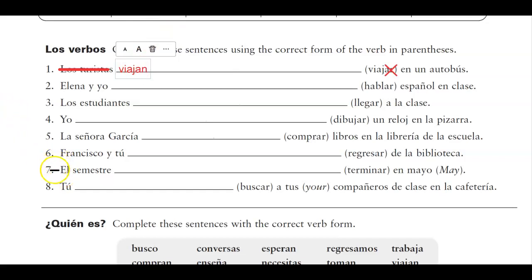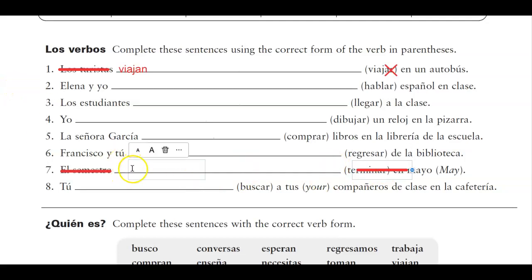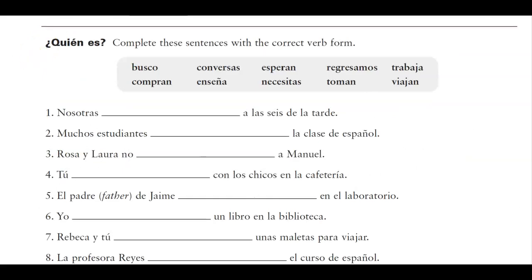Watch out for number 7, el semestre. When you go to change it, remember there's no word for it. We don't have the word it for a subject in Spanish, so we use the él, ella, usted form. We'd say the semester is, so think of it that way. We're going to say the semester ends, right? So instead of getting terminan or terminas, we're going to think of the él, ella form, which is termina, the singular form.